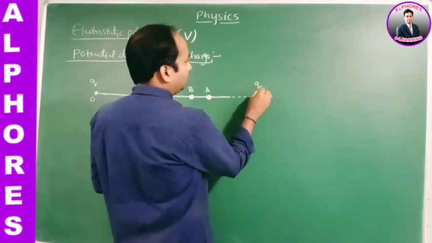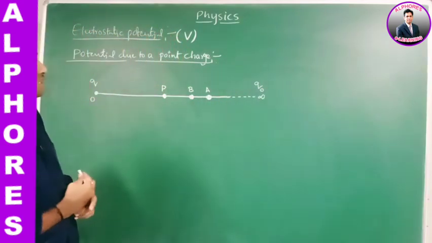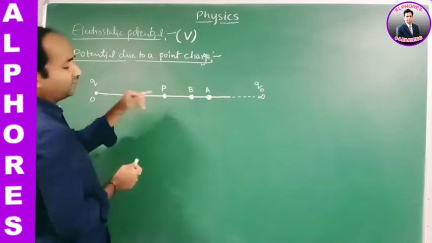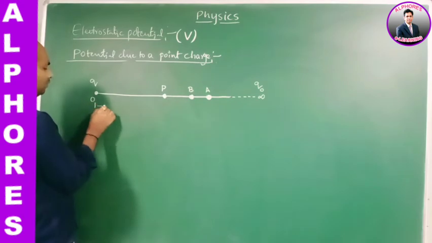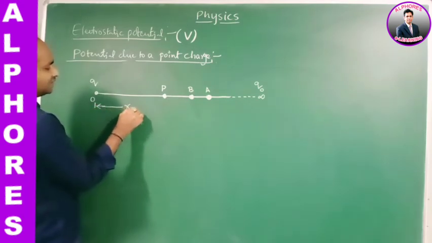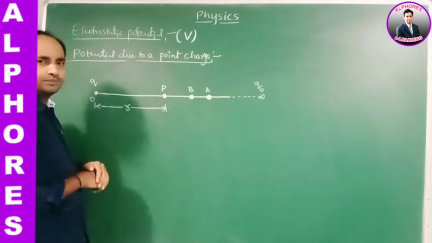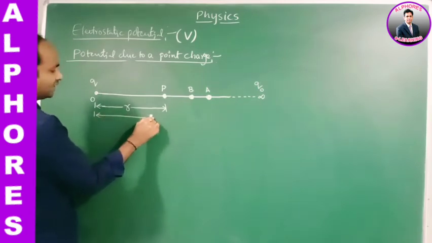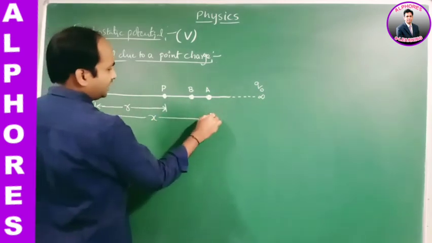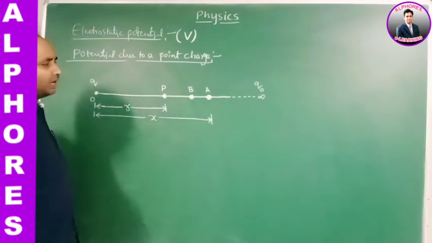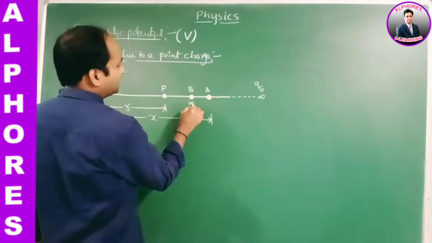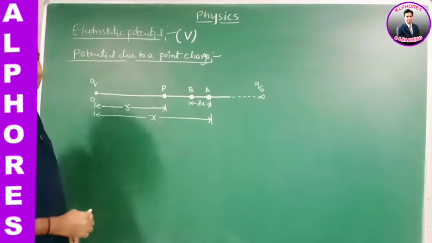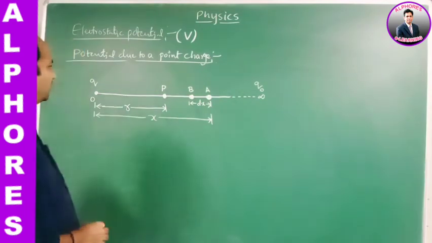A unit positive test charge Q naught is there. Now let us take the point P within the electric field at a distance R from the source charge. In the same way, the point A is at a distance x from the source charge, and let us take the distance between A and B as dx.